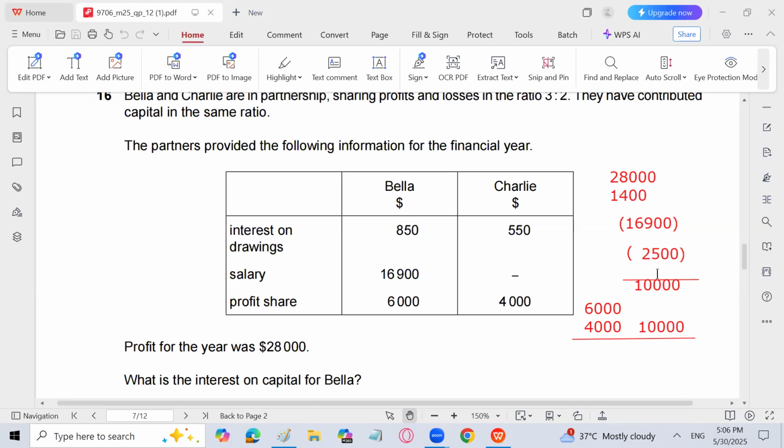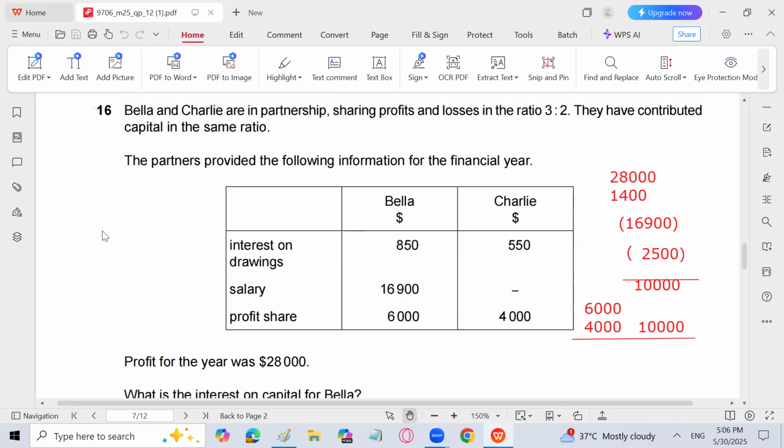So 2,500 is going to be the interest on capital for both the partners, right? I repeat again: 28,000 plus 1,400 interest on drawing minus 16,900 salary. The answer is 12,500. But the profit is 10,000. It means 2,500 is the interest on capital total for both the partners, right? So when the interest for both the partners is 2,500 and the ratio between them is 3:2 and the capital is in the same ratio, we can easily assess that the interest on capital will also be in the same ratio.